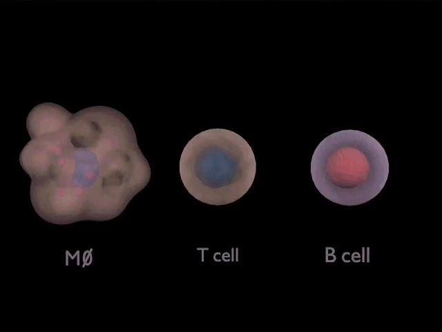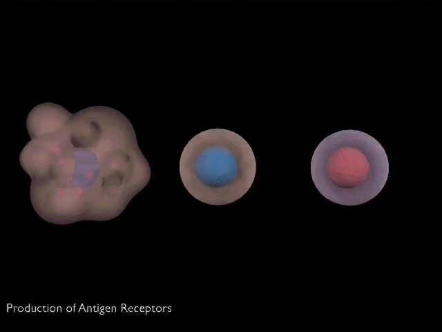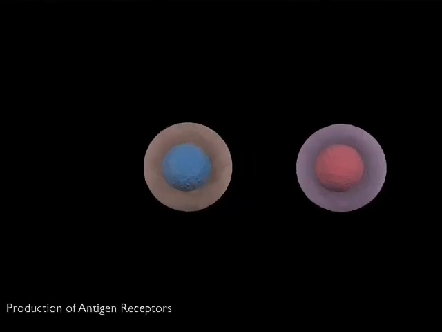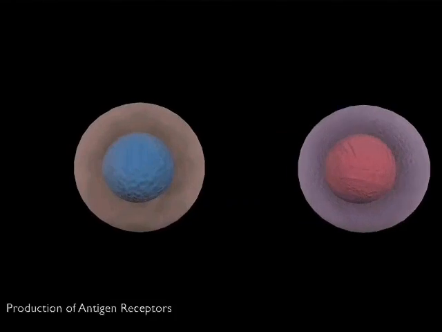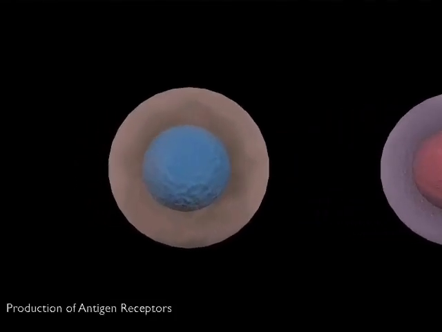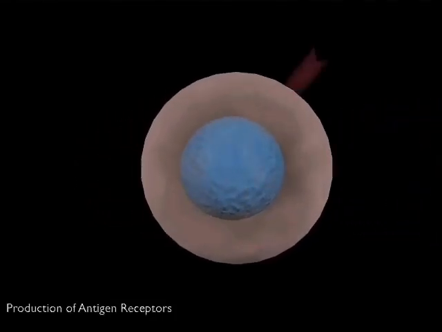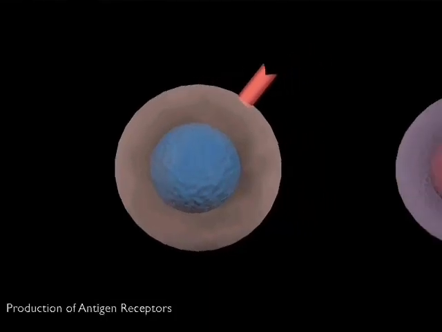Broadly speaking, there are two main categories of leukocyte, the lymphocytes and the phagocytes. Lymphocytes are responsible for recognizing molecules of invading pathogens, termed antigens, while the phagocytes can internalize and destroy many bacteria and parasites. In order to recognize antigens, the lymphocytes generate antigen receptor molecules, which specifically recognize a single antigen.